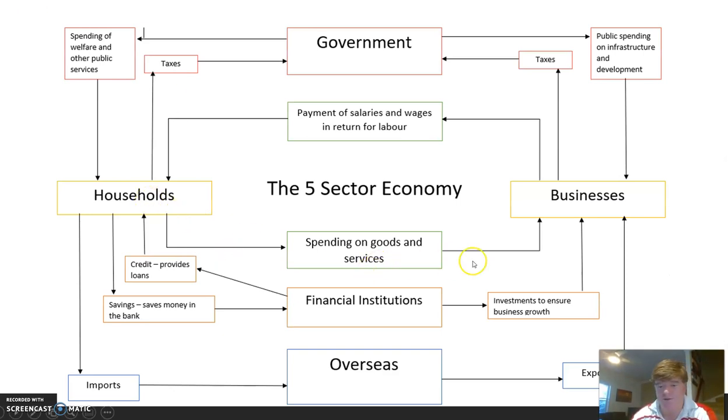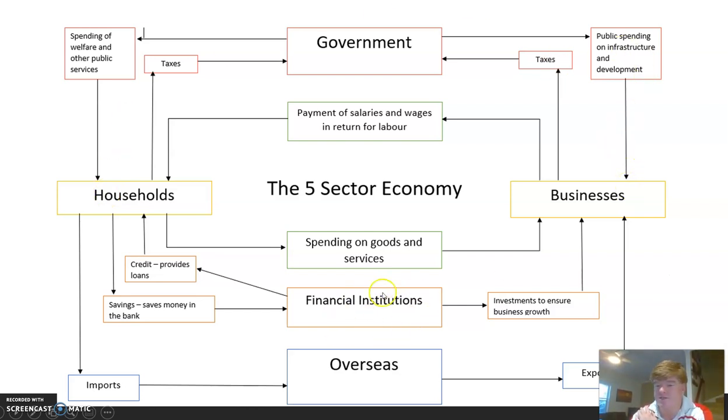Households spend on goods and services for businesses that pay salary and labour. Let's then look at governments. Governments take taxes from both households and businesses, and they spend money on welfare, for example, the age pension for households, and infrastructure and development for businesses.